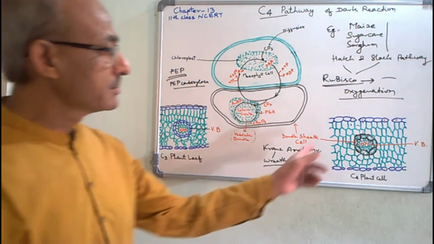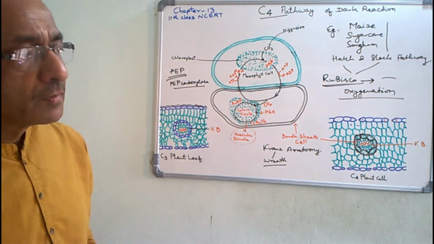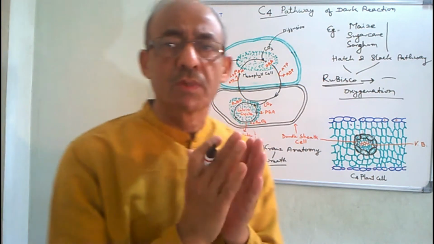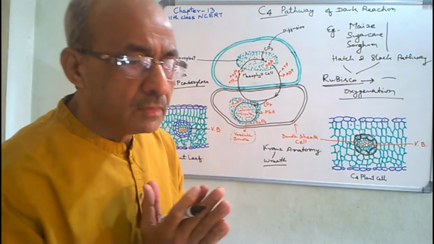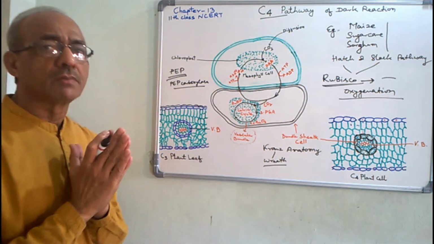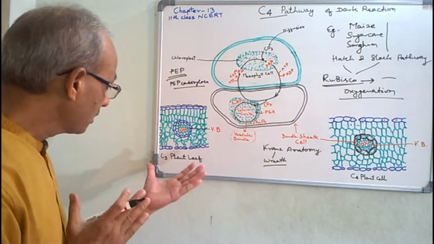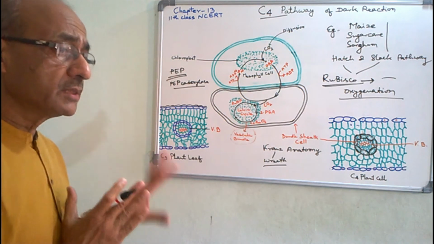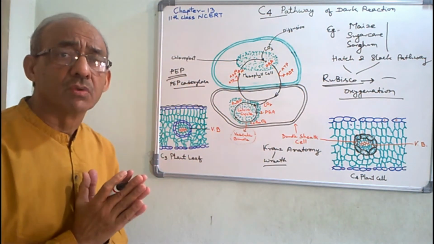So by this adaptation in C4 plants, the biosynthesis of carbohydrates is very efficient, and a good amount of biomass is produced in C4 plants in comparison with C3 plants, because sometimes C3 plants have to withstand high temperature also.